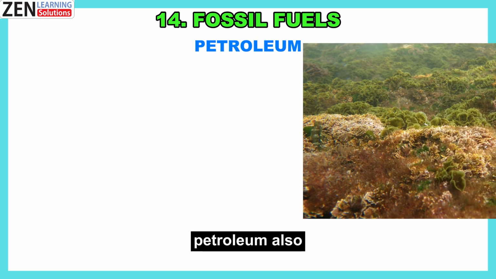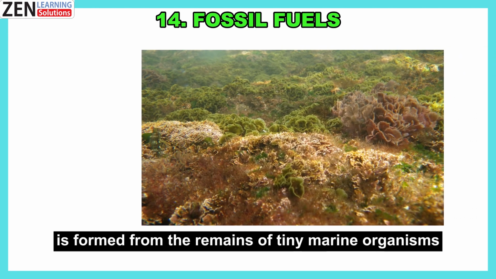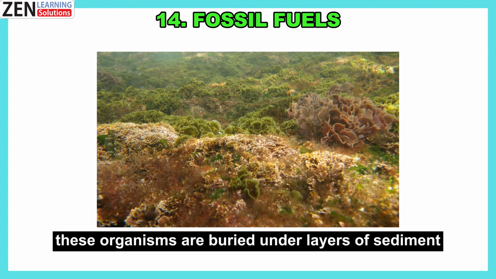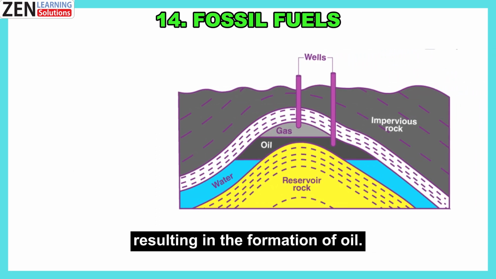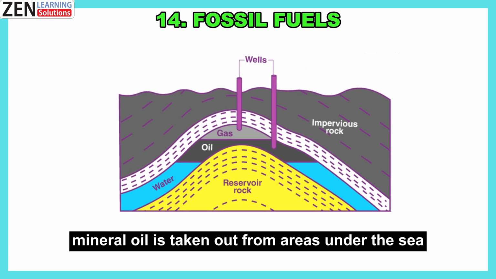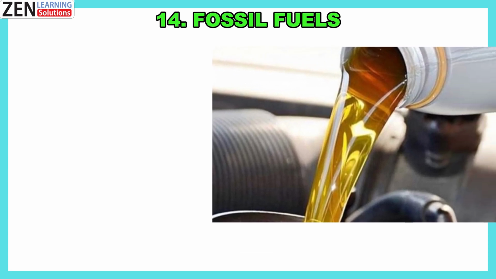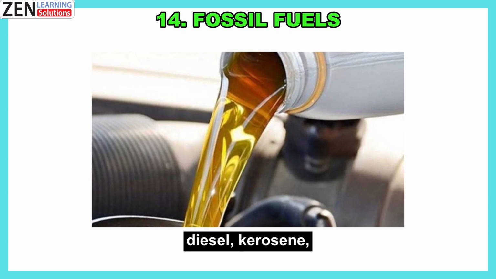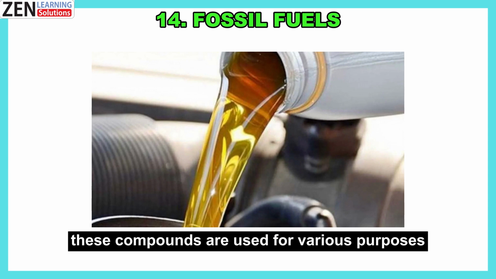Petroleum. Petroleum, also known as black coal, is formed from the remains of tiny marine organisms such as algae. Over millions of years, these organisms are buried under layers of sediment and subjected to heat and pressure, resulting in the formation of oil. Mineral oil is taken out from areas under the sea called reservoirs by drilling deep wells. This crude oil is a mixture of many compounds like petrol, diesel, kerosene, paraffin wax, and liquefied petroleum gas, LPG. These compounds are used for various purposes.